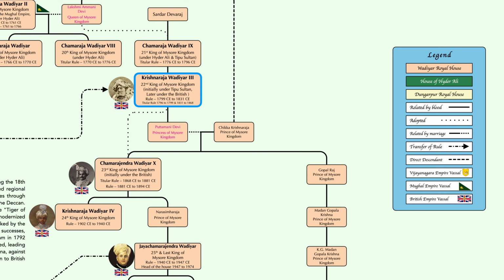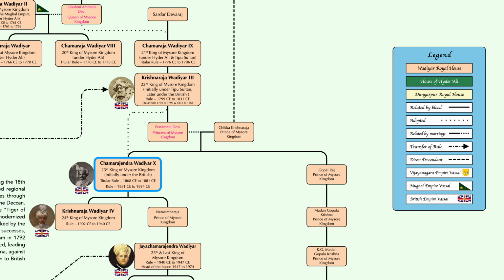Krishnaraja Wadiyar had no male heirs, and hence he adopted his grandson Chamaraja Wadiyar X, who was a descendant of Bettadakote branch from his paternal side. The rule of Mysore Commission continued until 1881, when Chamarajendra Wadiyar X became a major, following which the British restored the rule of the monarchy. The rule of Chamarajendra Wadiyar X saw the Mysore state undertake many infrastructural projects. Art and music also saw an increase in patronage from the royal court.